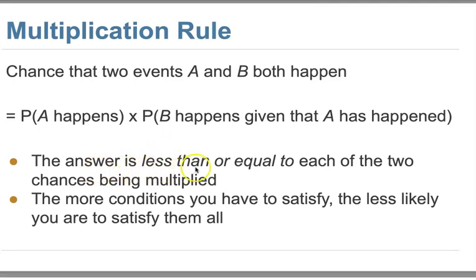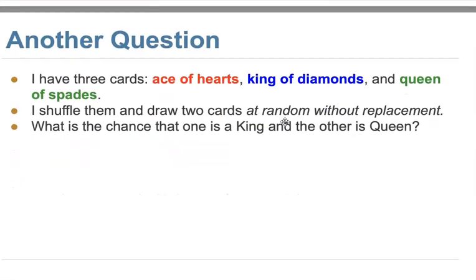So the answer is less than or equal to each of the chances, because when you multiply they won't be greater than either of them. The more conditions you have to satisfy, the less likely you are to satisfy them all. When you have many conditions, A and B and C and D, the chance at the end will be smaller, because you continue to multiply numbers less than or equal to 1. After the multiplication rule, let's see another question.